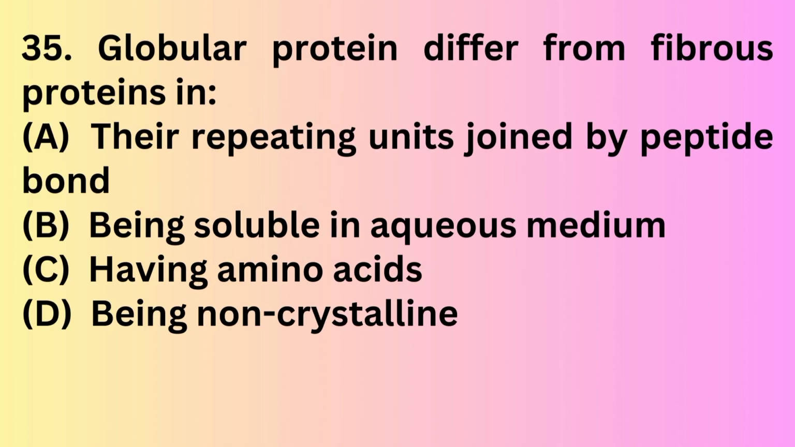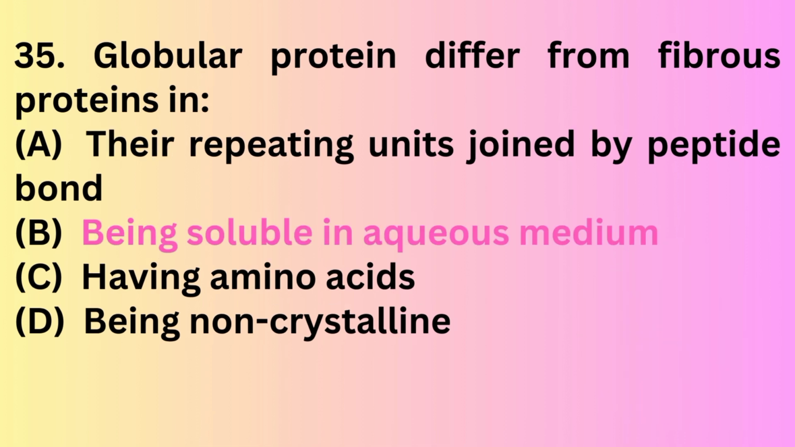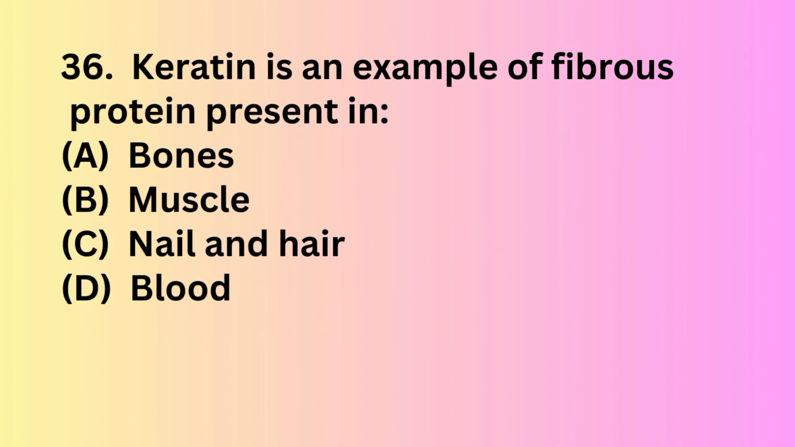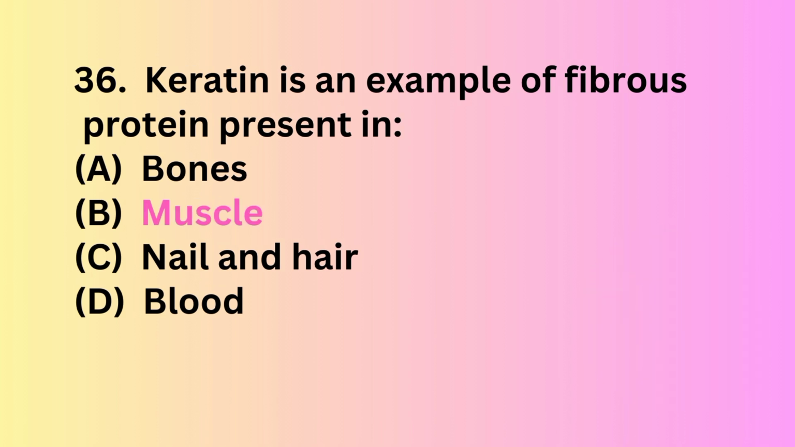Question number 35. Globular protein differs from fibrous protein in: option A, the repeating units joined by peptide bond; option B, being soluble in aqueous medium; option C, having amino acids; option D, being non-crystalline. The correct answer is option B, being soluble in aqueous medium. Question number 36. Keratin is an example of fibrous protein found in option A, bones; option B, muscles, nail and hair; blood. The correct answer is option B.